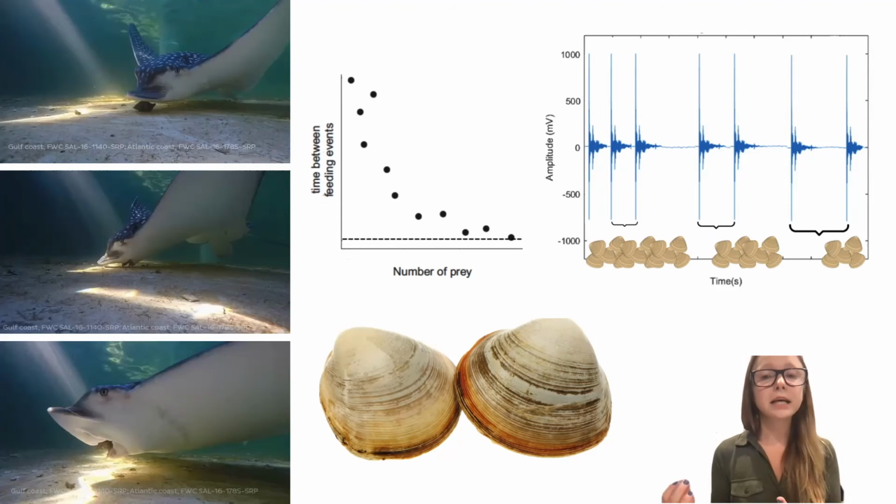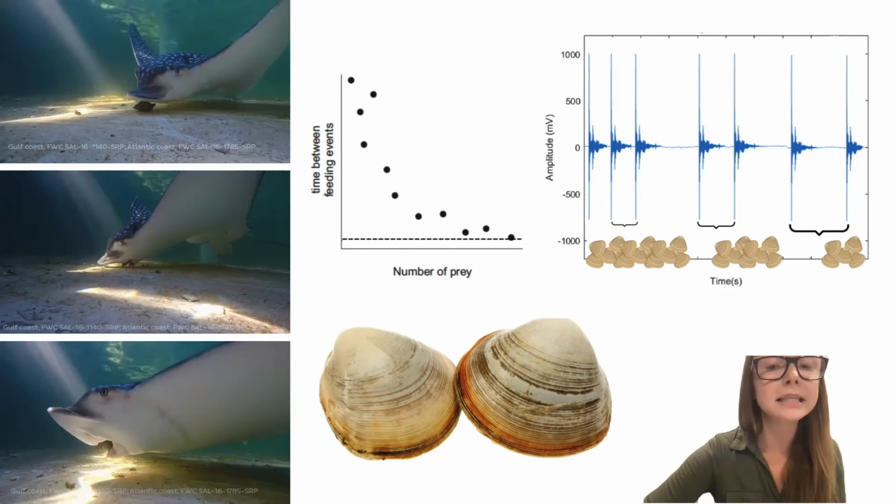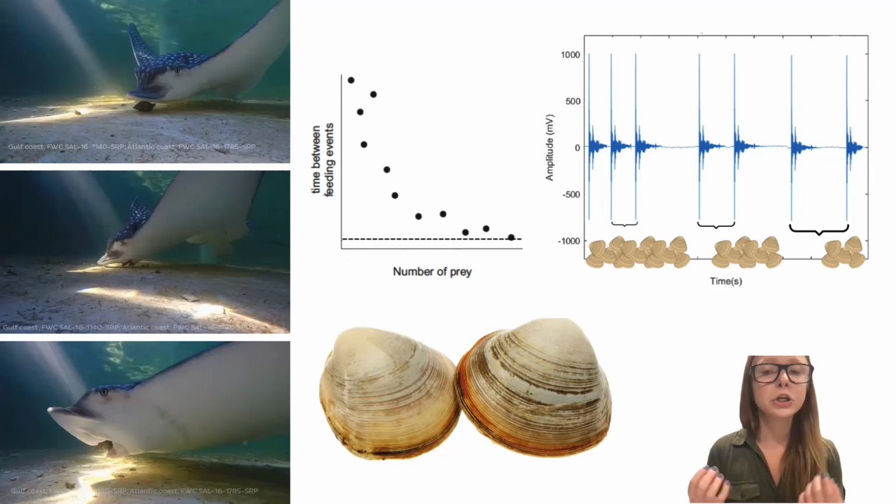In order to estimate the parameters attack rate and handling time, which are both necessary for a functional response, I will need to model the time between feeding events and fit a truncated exponential distribution. If we take a look at our exponential distribution graph right here, we can see that the time between feeding events at low prey densities is highest due to being limited by encounter or capture rate, which is also known as attack rate.